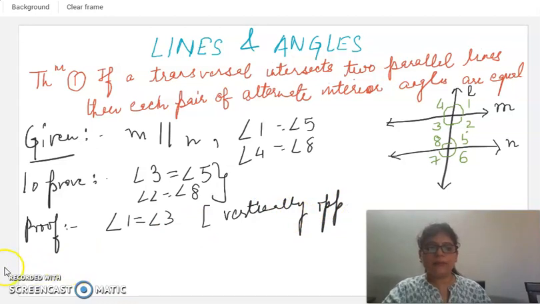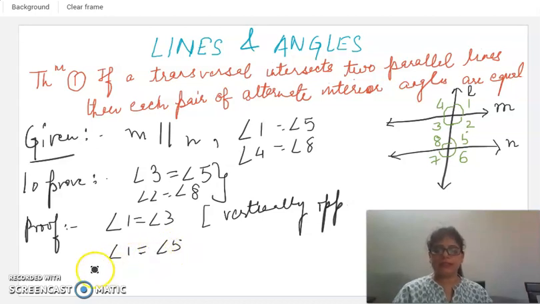But we are given that angle 1 is equal to angle 5, which is corresponding angles. So we have got two equations here, this is the first one and this is the second one.